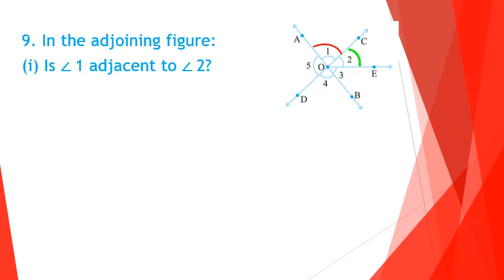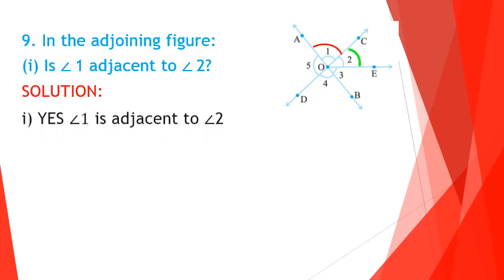There is another shortcut. What is that one? If the two angles lie on both sides of the common arm, then easily we can say that they are adjacent angles. Look at the figure. Angle 1 is marked by red color and angle 2 is marked by green color. Which is the common arm for both these angles? OC is the common arm. Angle 1 and angle 2 lie on both sides of the common arm OC. So from the figure itself we can say that the given angles are adjacent angles.